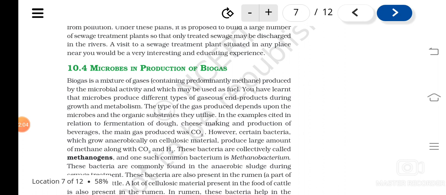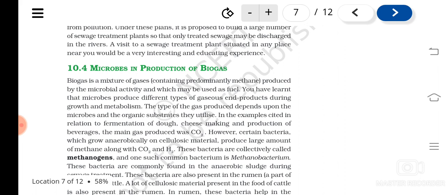As you know, microorganisms, when they grow, they produce different types of gases, isn't it? Like yeast in dough, they produce carbon dioxide. And some bacteria, a group of bacteria known as methanogens, can work on cellulosic material, means cellulose rich material, and they can produce methane, carbon dioxide and hydrogen.